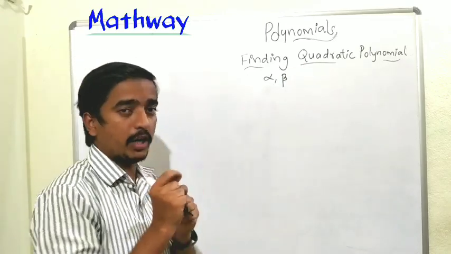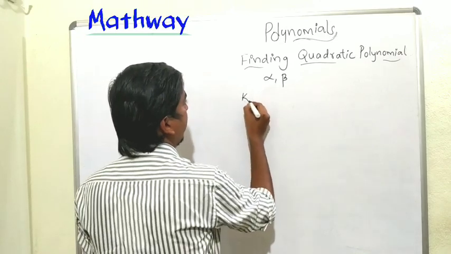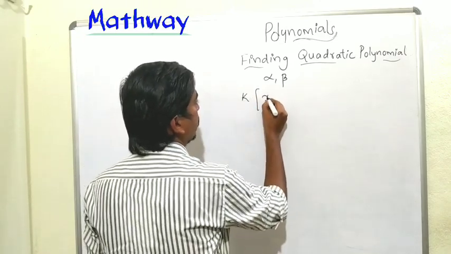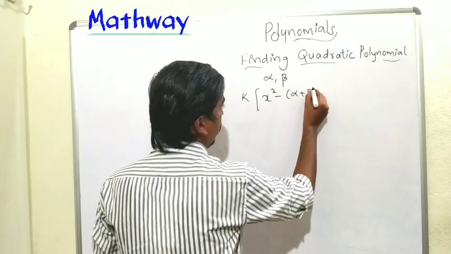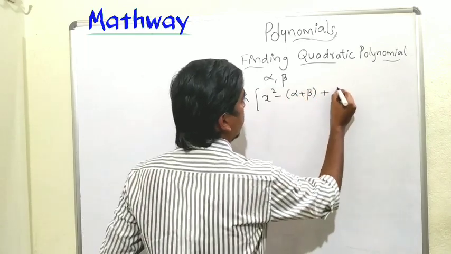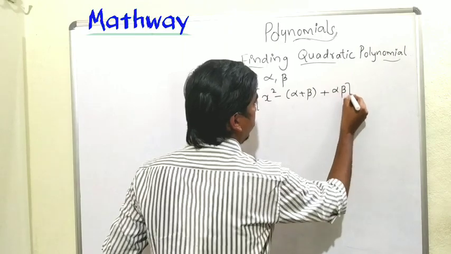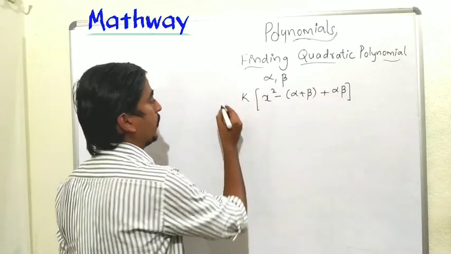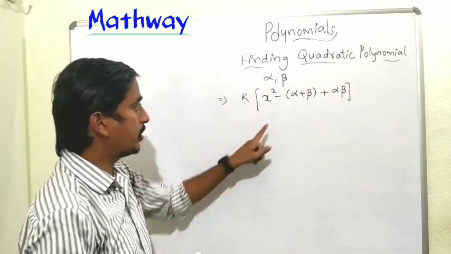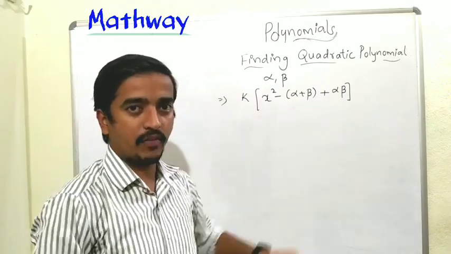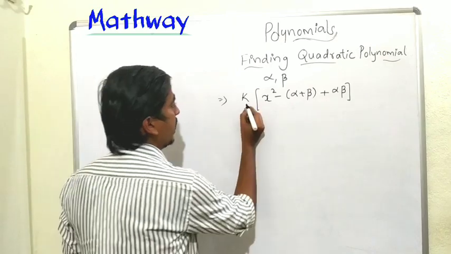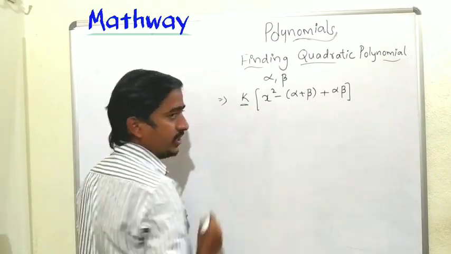To find the quadratic polynomial, the formula is k of x square minus alpha plus beta, which means the sum of the zeros, plus alpha into beta, which means the product of the zeros. So to find the quadratic polynomial, we have to use this formula, k of x square minus alpha plus beta x plus alpha into beta. Here k is any constant.